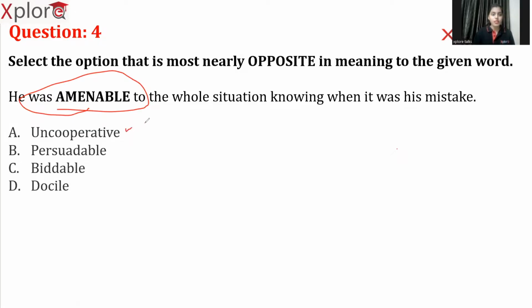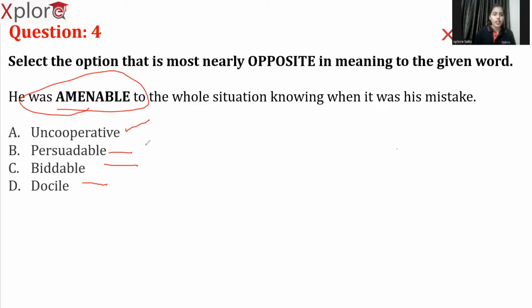Obviously it is uncooperative. So as you can see, amenable, persuadable, biddable, and docile are all synonyms, which means they are all the same. Obedient. Persuadable means someone whom we can control easily or someone who is very obedient. Biddable meaning is also the same and docile meaning is also the same.